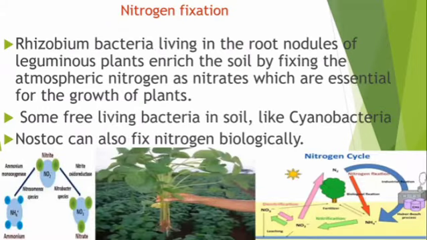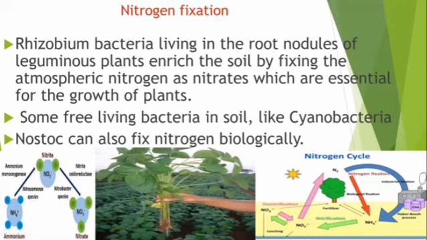Nitrogen fixation. The Rhizobium bacteria living in the root nodules of leguminous plants enrich the soil by fixing atmospheric nitrogen as nitrates, which are essential for the growth of plants.